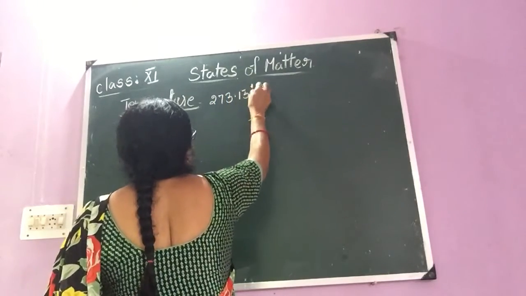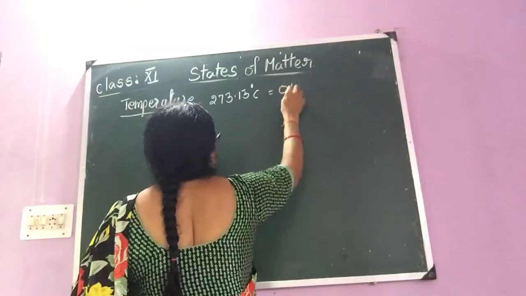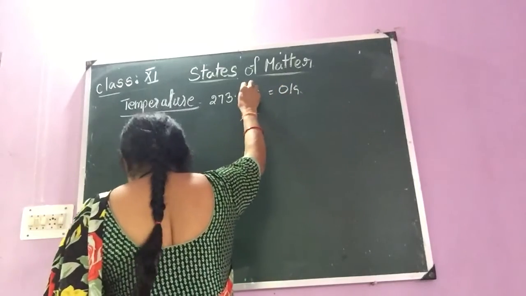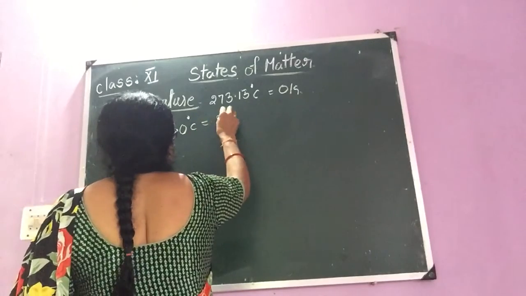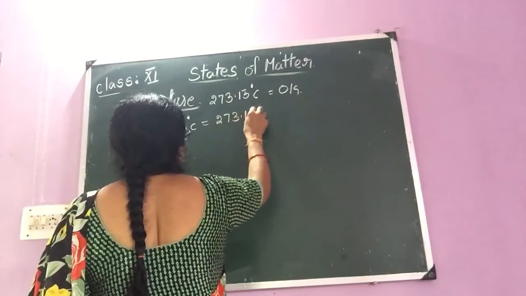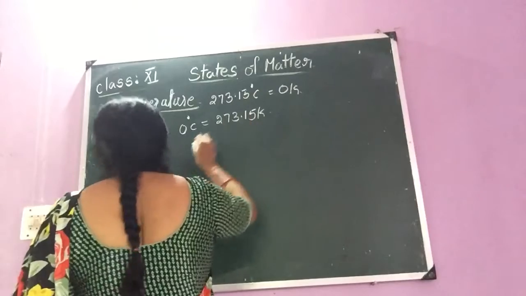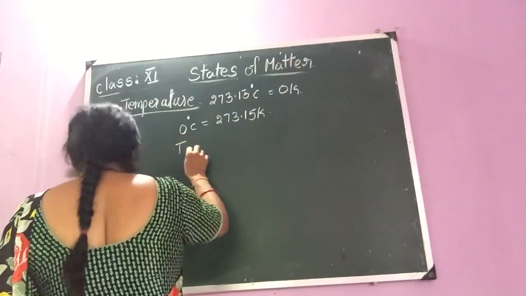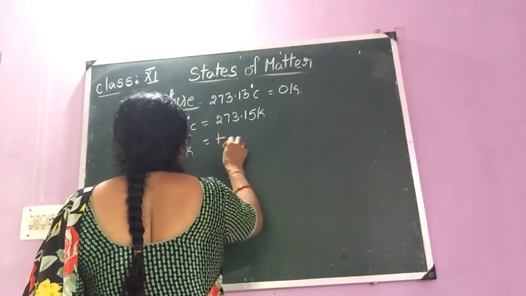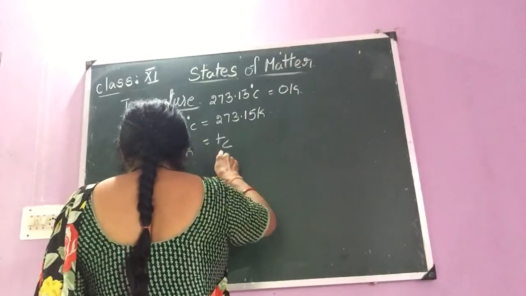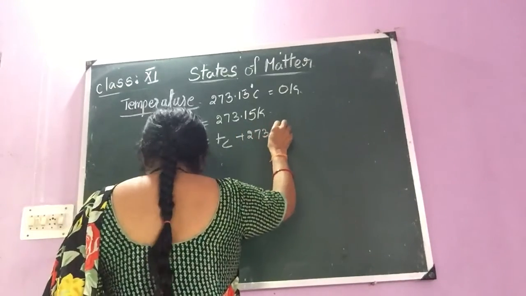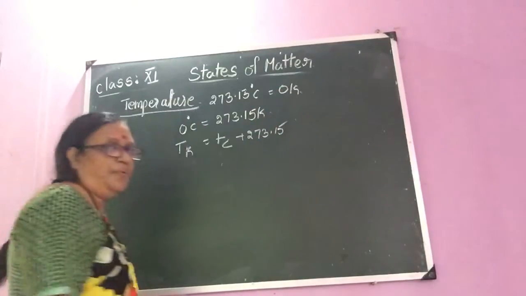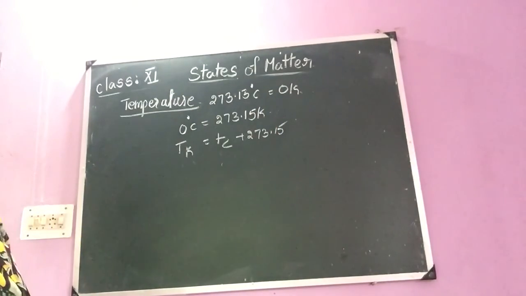Now temperature. 273.15 degrees C is equal to 0 Kelvin. Children, this also you all must be knowing. 0 degrees C is equal to 273.15 Kelvin, or T Kelvin, temperature in Kelvin is equal to Tc plus 273.15. Now, children, how to convert?